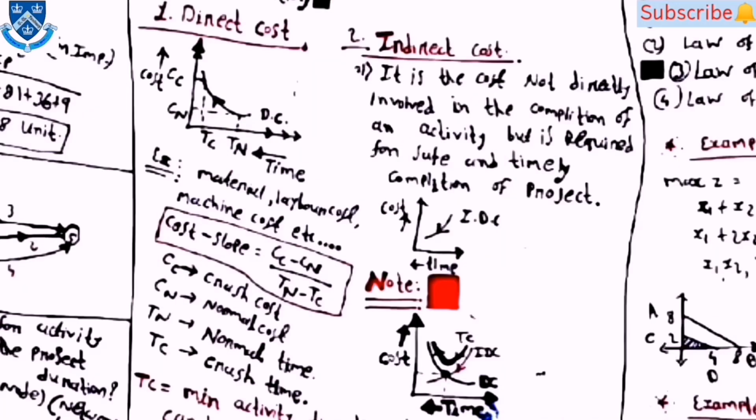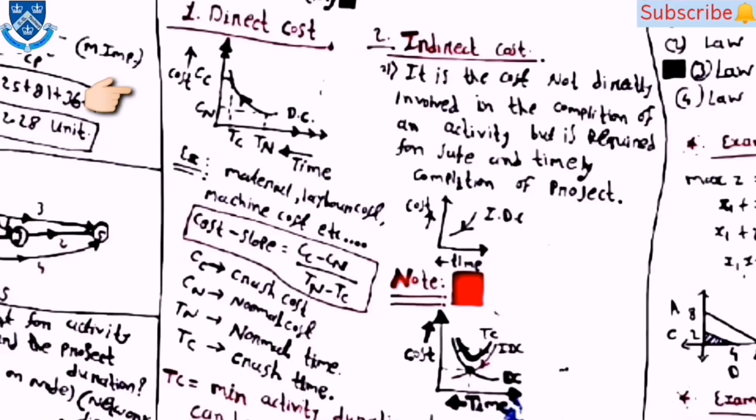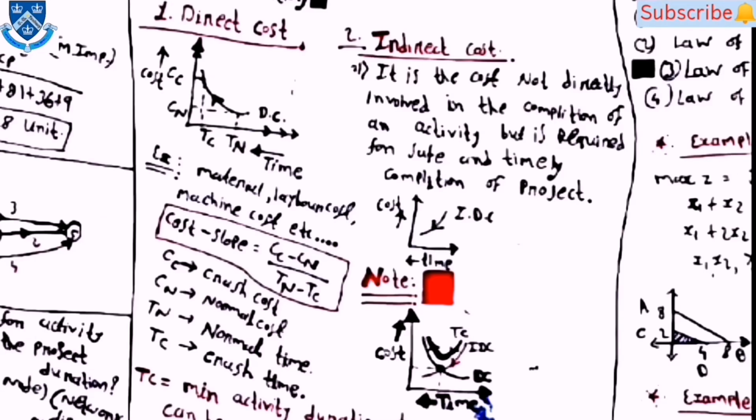Then after, direct cost and indirect cost are there. Then you can see the diagram here for the direct cost and example. Then after, cost slope is equal to Cc minus Cn upon Tn minus Tc, where Cc is equal to crash cost, Cn is equal to normal cost, Tn is equal to normal time, and Tc is equal to crash time.